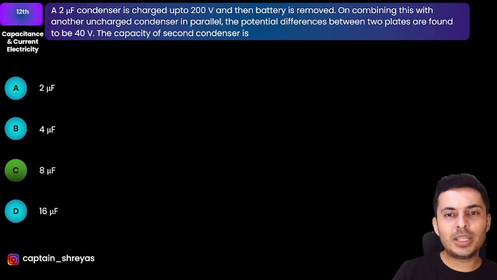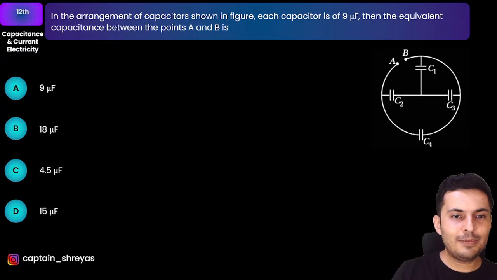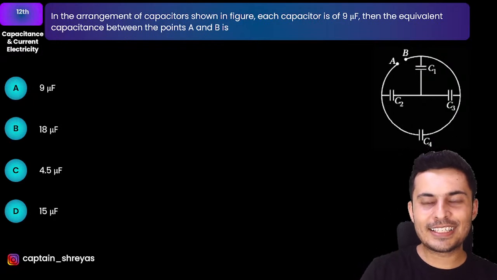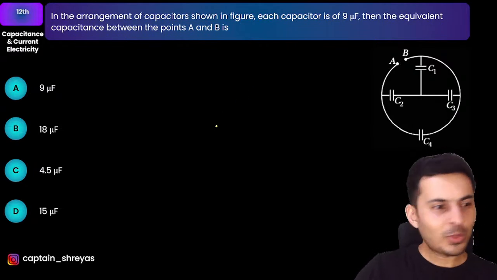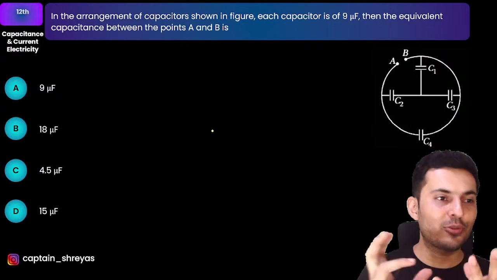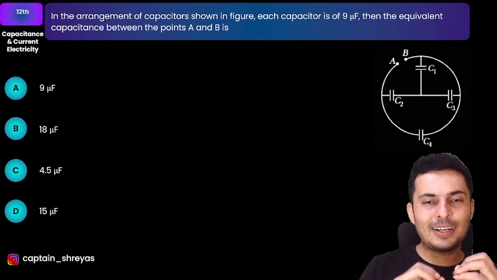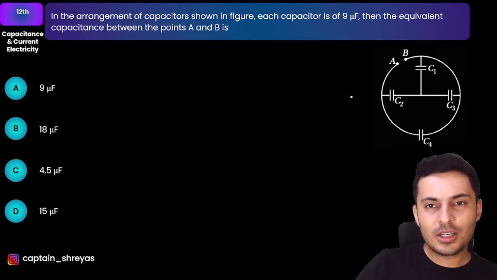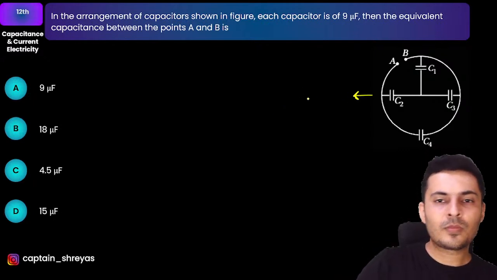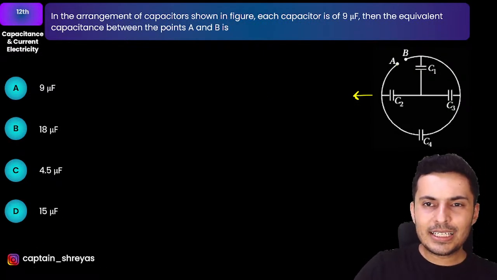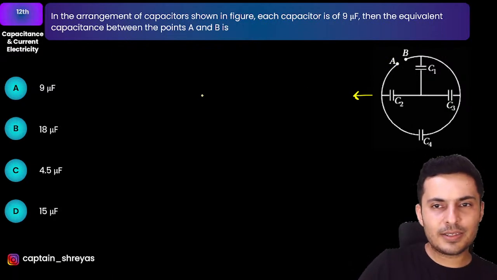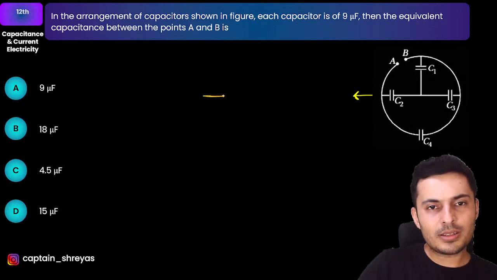Okay, moving on to the next question. Wow, what do we have? We have multiple capacitors again. The question is, find the equivalent capacitance if each capacitance is 9 microfarad. Now these kind of questions are usually disguised form. You basically need to rearrange these capacitors to get the new capacitance. So what you do is basically just rearrange them. How? Observe. What you do is take this point A and make it sideways. Open this up. Open this up. So point A is over here.